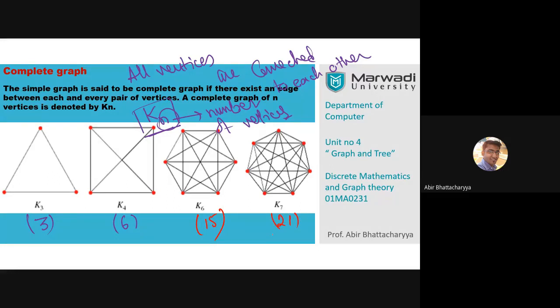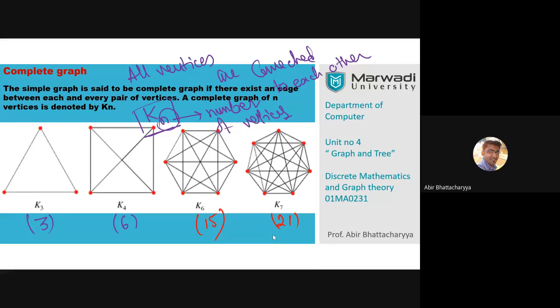So tell me how we can easily calculate the number of edges of a complete graph. That means the third theorem of graph theory. The third theorem says a simple graph which has the maximum number of edges has n multiplied by n minus 1 by 2 edges. In a complete graph, we must have that maximum number of edges.